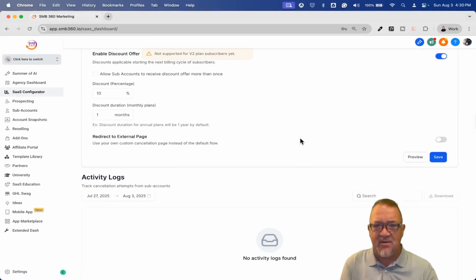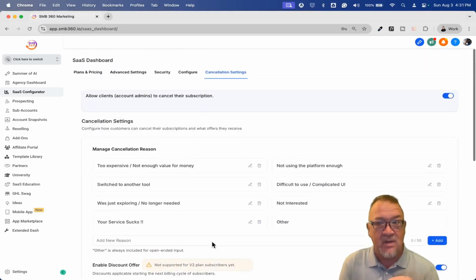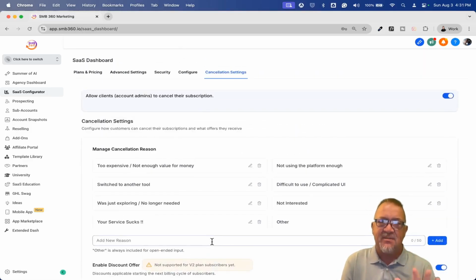So right now, again, I'm not going to redirect to an external page quite yet, but I am going to click save here. And then these are just activity logs. It's simply what happens and when things happen and so forth. So really, that's it. It's pretty basic, but at least it's the first step that HighLevel is making toward being able to sit back and keep customer retention by gathering additional information.